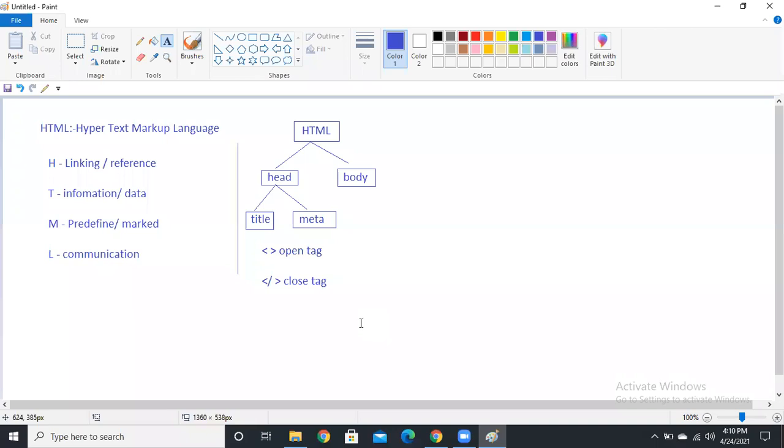A tag is going to describe something, guys. Like a heading tag is going to describe the heading, or a link tag is going to describe your link, a table tag will describe your table, a form tag, like there are so many tags. Okay, so now I'm going to give a structure here.